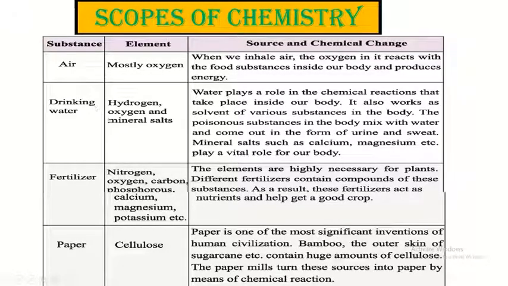Now, drinking water. Hydrogen, oxygen and mineral salts are present in water. Water plays a role in the chemical reactions that take place inside our body. It also works as a solvent of various substances in the body. The poisonous substances in the body mix with water and come out in the form of urine and sweat. Mineral salts such as calcium, magnesium, etc. that we get from water play a vital role for our body.